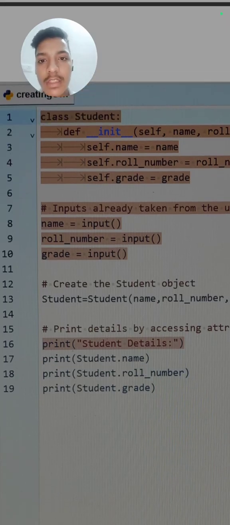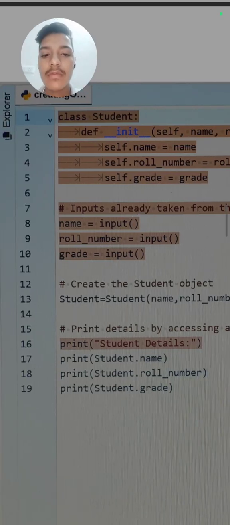What is common here is that in the previous question we needed to define the class and initialize the variables, but in this question we need to create the object and print the details. Now we clearly know that for creating the class we use the class keyword, then for initializing the variables we use the init method, then we take input from the user or give values from our side.